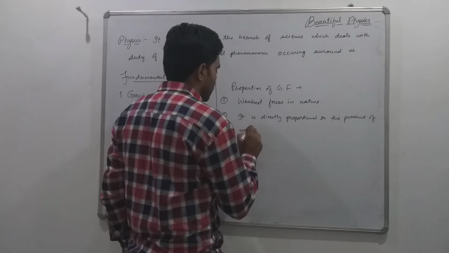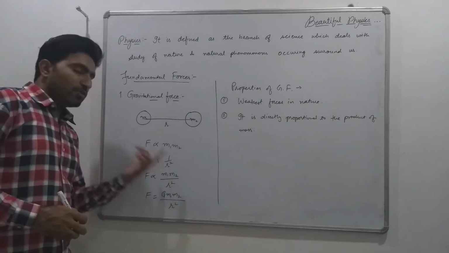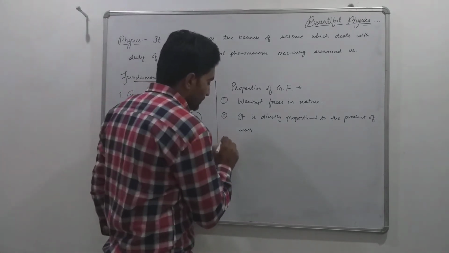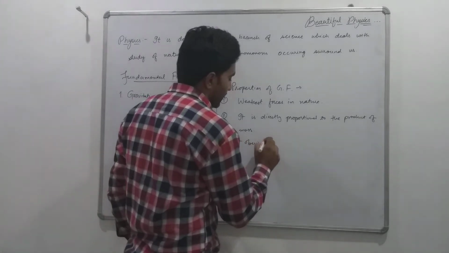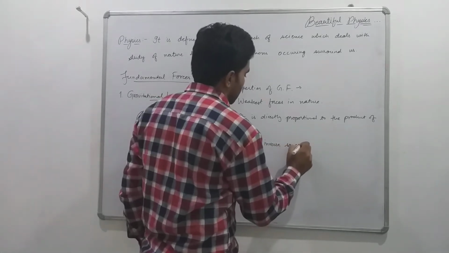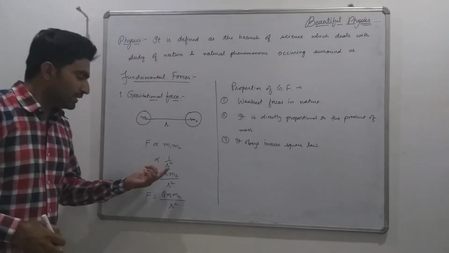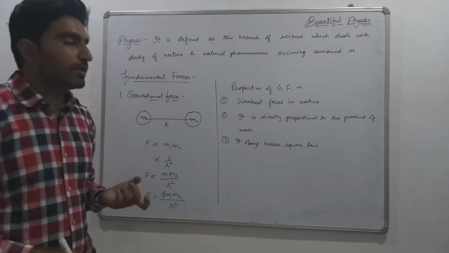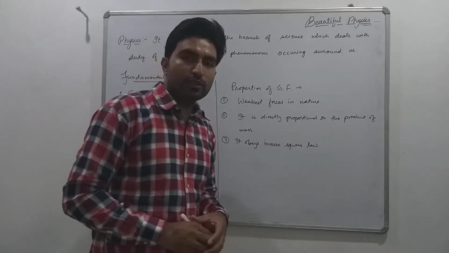Next, it obeys the inverse square law, as the force of attraction is inversely proportional to the square of the distance between the masses. So we can say it obeys the inverse square law.